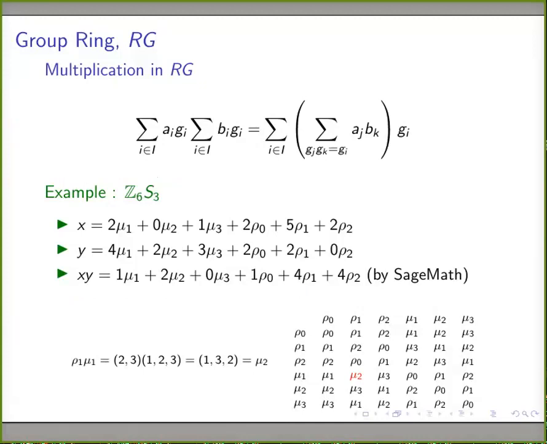So you can do this manually. I will show how we can do this manually. This is not for the purpose of an examination. This is only for understanding what is happening in group ring. You will not be asked to find the product of two sums in your examination. So this is the group table of S3. Rho 1 into mu1 is going to be mu2. You can compute it manually or you can use this table.